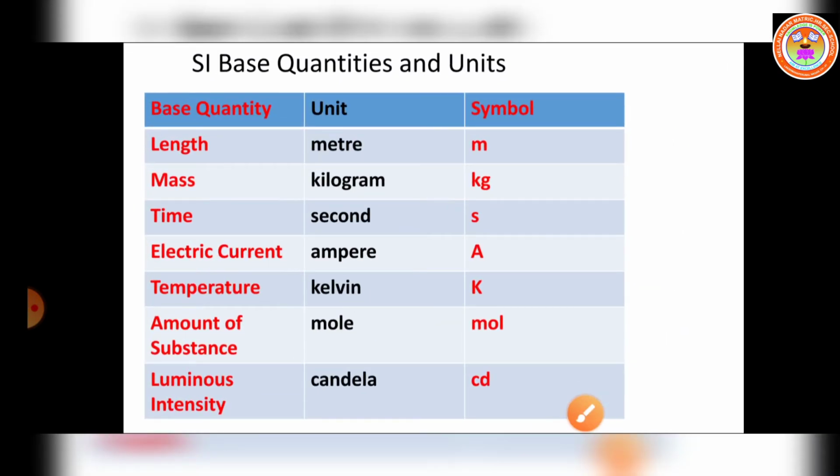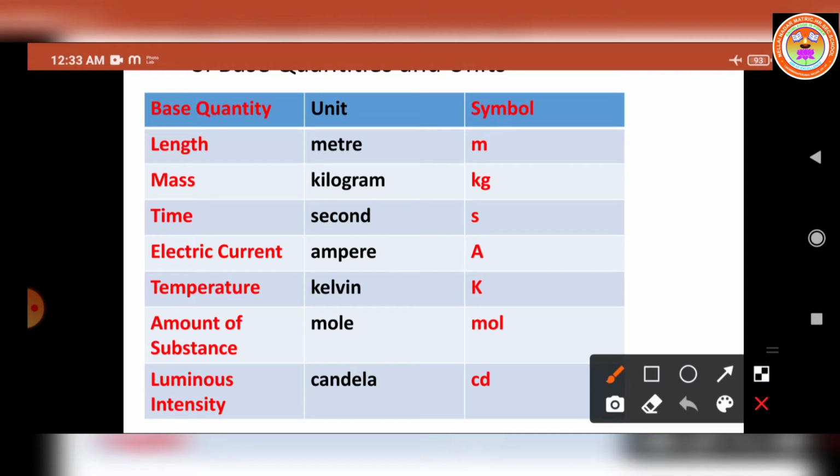Okay. Now let us move on to the SI base quantities. SI, that is the International System Units, quantities and units. Already you have studied in our lower classes. Just recall what are the base quantities, the units of the base quantities, the symbols of the units, and the SI unit definitions. First we move on to the base quantities and units. The first base quantity is length. The SI unit of length is meter. It is denoted by the symbol small m.